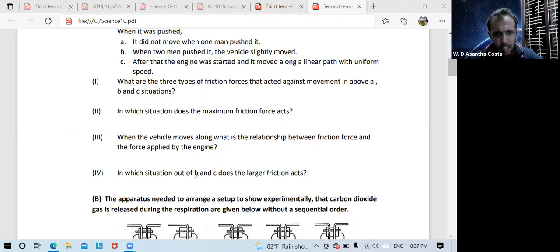That means in situation B, or you can write limiting frictional force. So that is the first question, capital A answers.